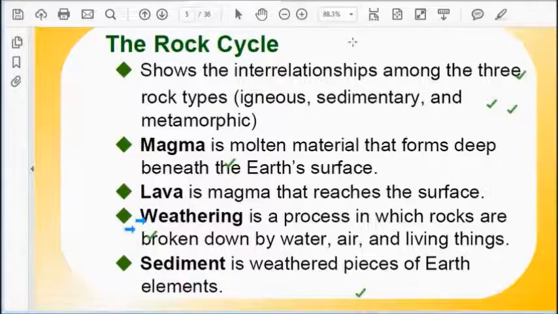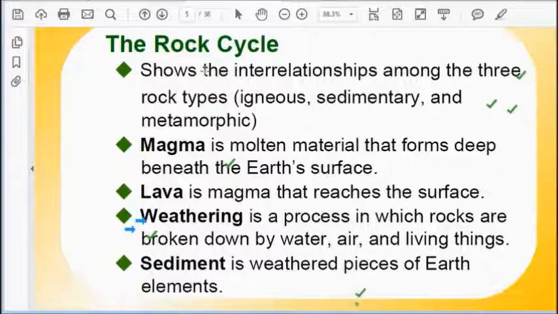So this lava is magma that reaches the surface of the earth. When the surface of the earth is brittle or very thin, then lava erupts out, and that spreads on the surface of the earth. Now there are different weathering factors, weathering processes. So what is weathering? Weathering is a process in which rocks are broken down by water, air and living things.